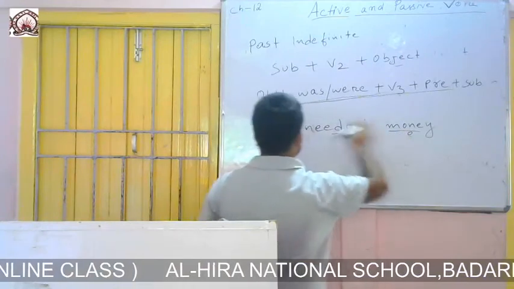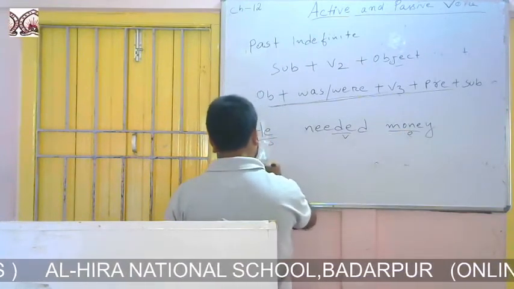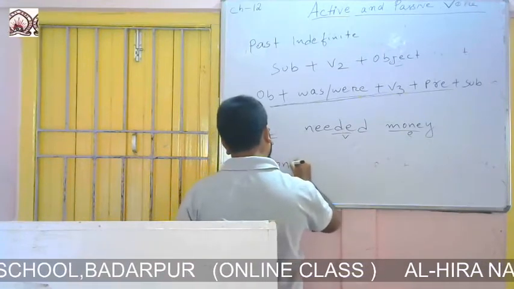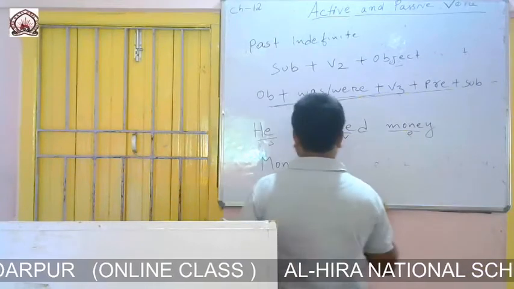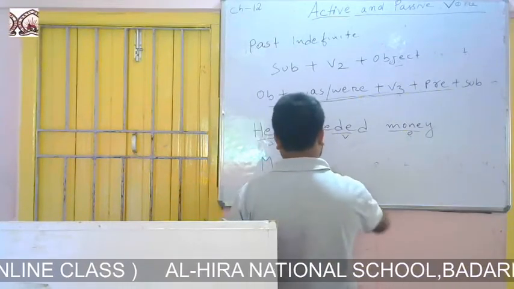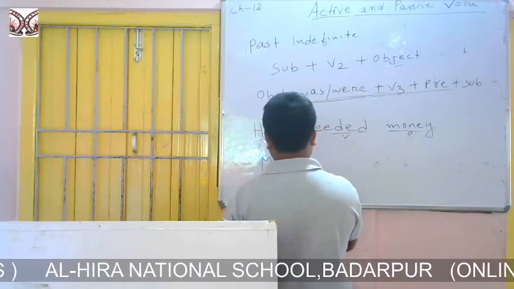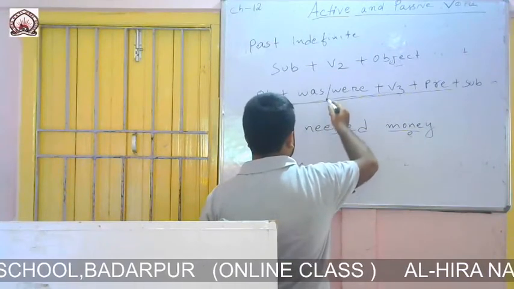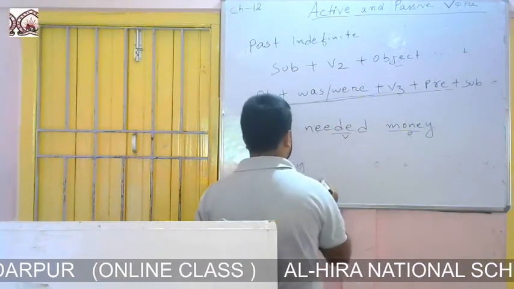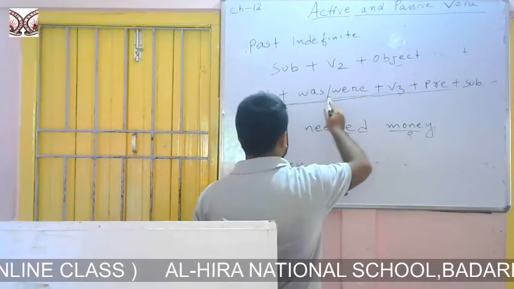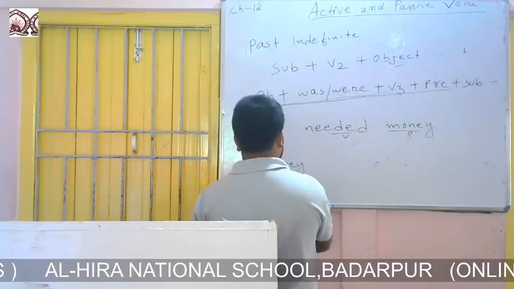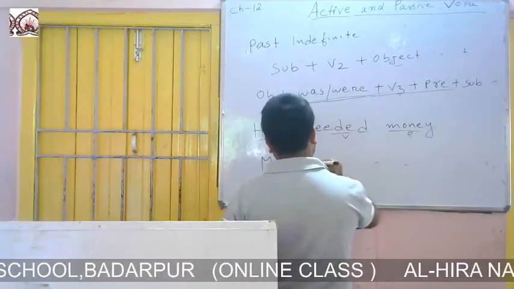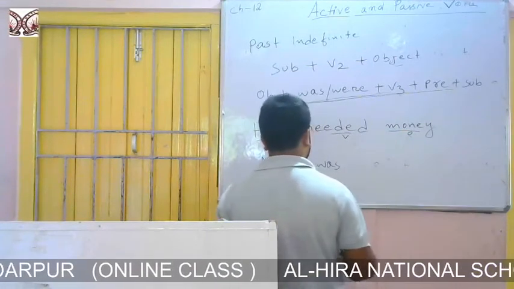So how we will change it? The formation says to write the object first. So money. Money is singular. So what we will use? The formation says that after the new subject we have to use was or were according to the new subject. So we will write money was, because money is singular, and we know that with singular we use was.